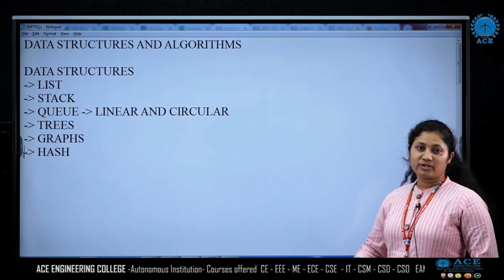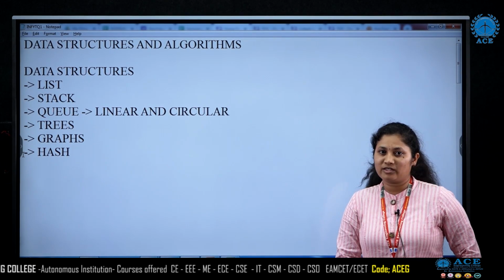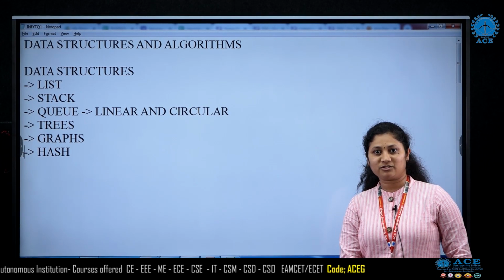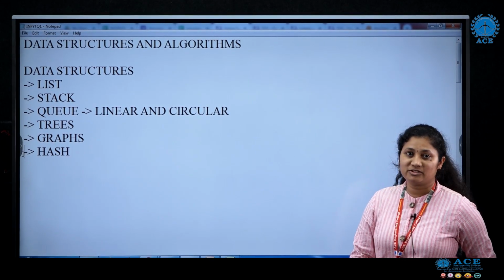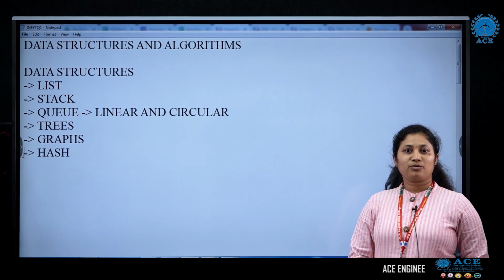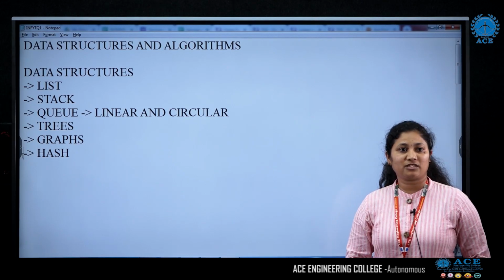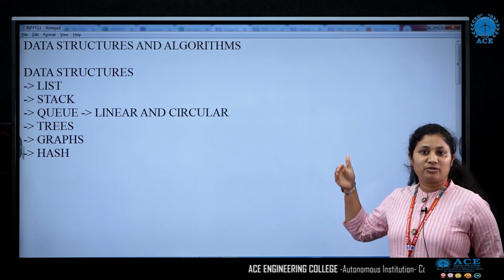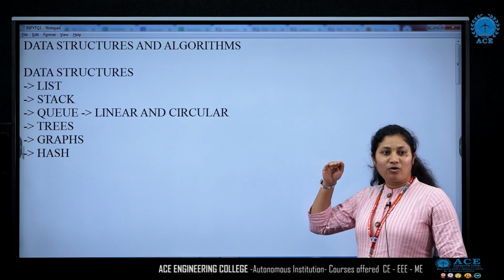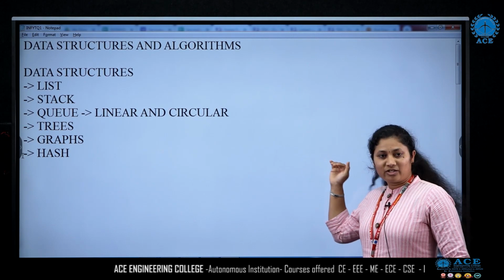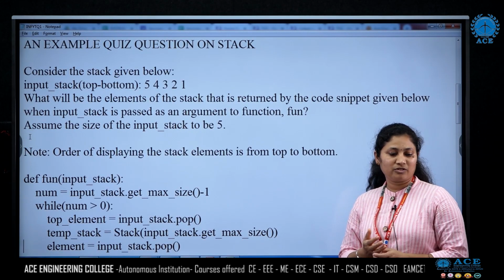Similarly, let us look into graphs. Again in graph, as I told, for displaying you have two traversals, one is depth first search and one is breadth first search. Depth first search is nothing but traversing from one node to another node vertically, and breadth first search is traversing from one node to all the nodes that are connected to it, or we can say horizontally. So now let us discuss one or two examples on these data structures.